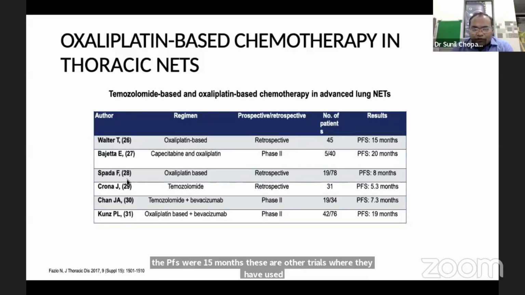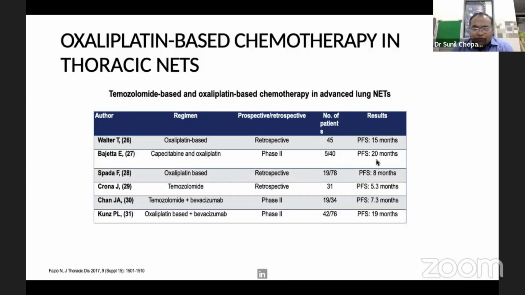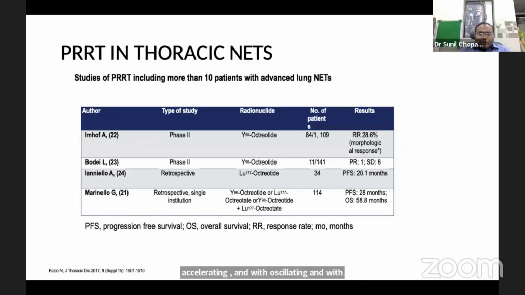In another retrospective study by SPARA, a PFS of 8 months was seen with oxaliplatin, and with oxaliplatin and bevacizumab, a PFS of 19 months was seen in a phase 2 trial.